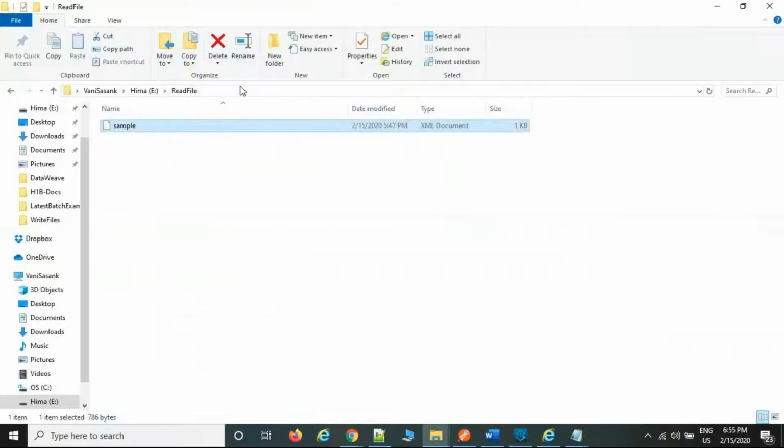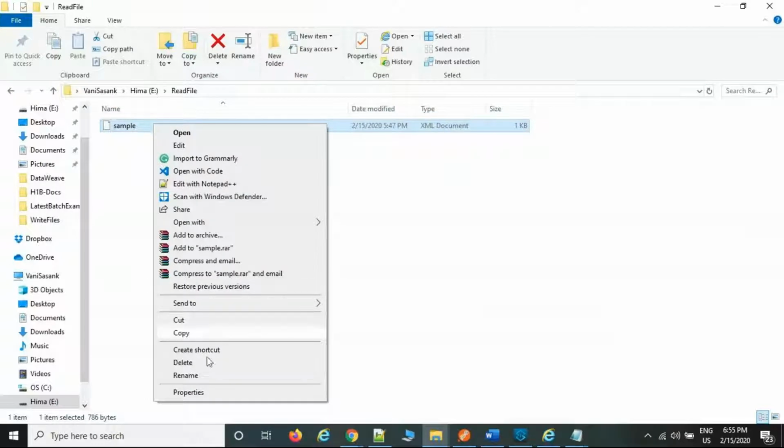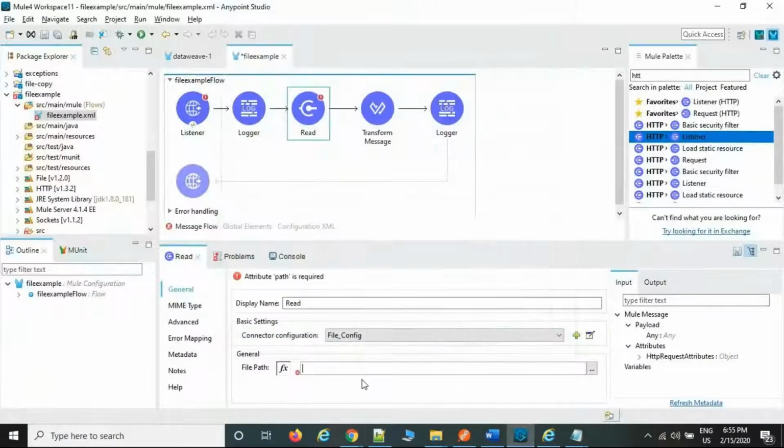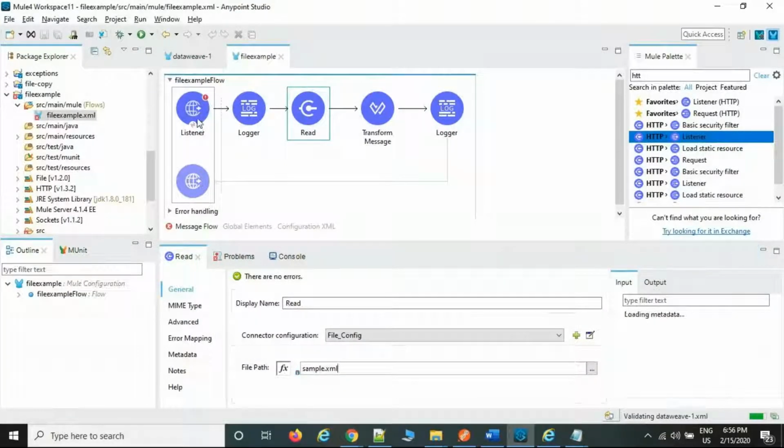E-read file. Yeah. What is the file name? This one as well. Rename it sample.xml. Now I'm going to send.